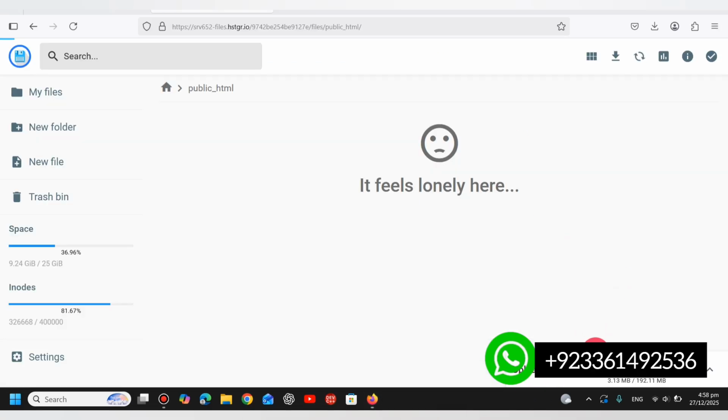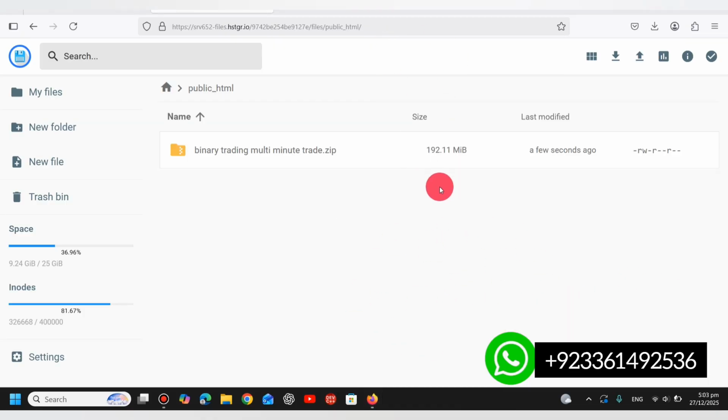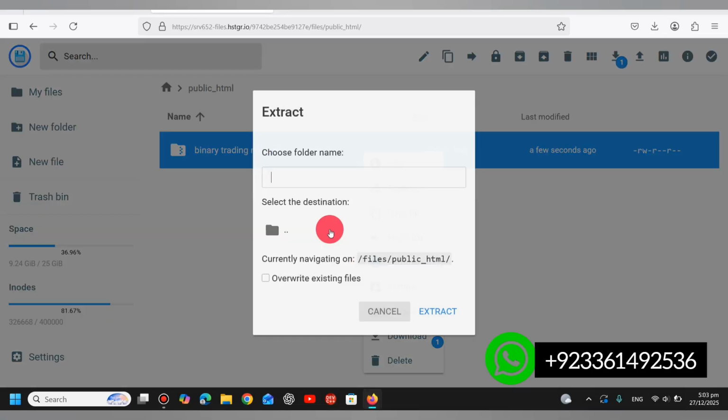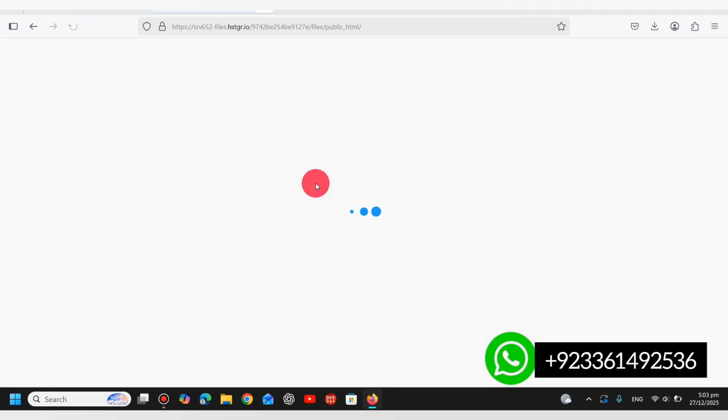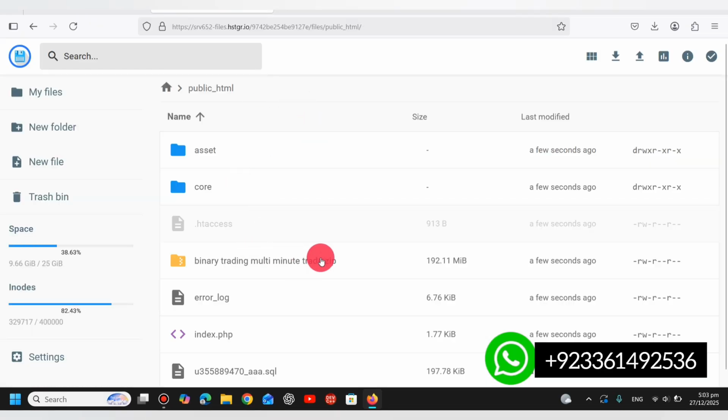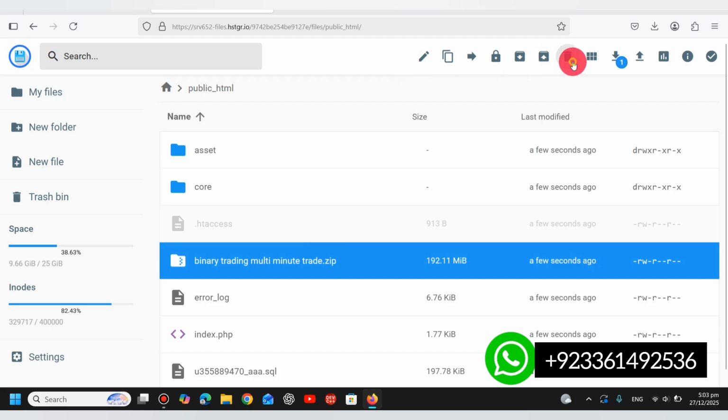So viewers, our file is uploading, so it will take some time. Whenever it's uploaded, we will move to our next procedure. So viewers, our script has been uploaded. Now we will extract the zip file. So our zip file has been extracted. Now we will delete the zip file from this section.